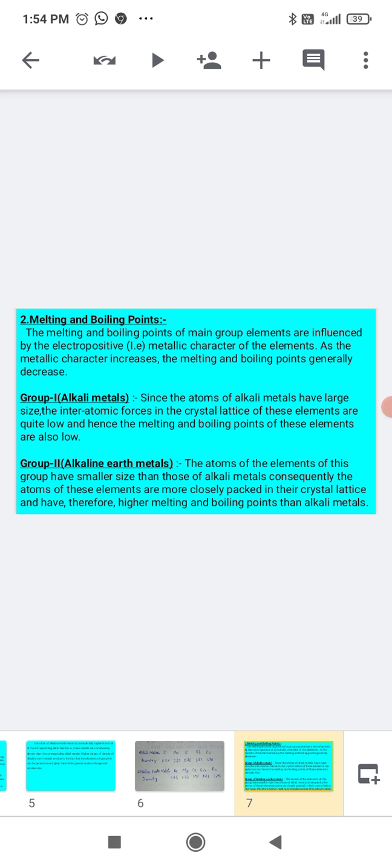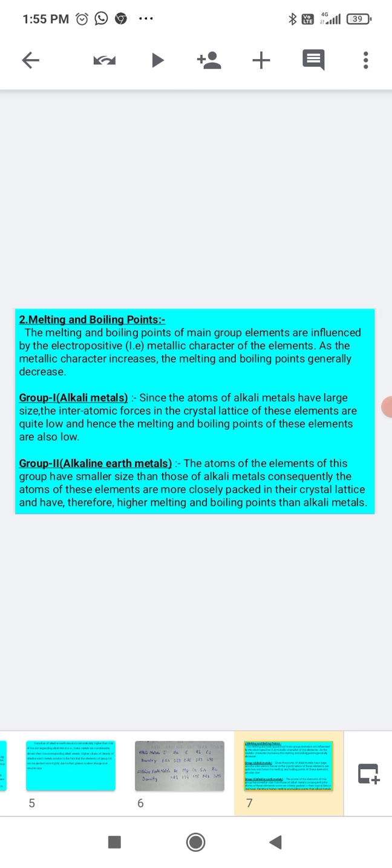By looking at density and melting point, we observe one common character: close packing in the crystal lattice is a very important property in studying density and melting and boiling points. Here you can see the melting and boiling points of alkali and alkaline earth metals. As you move down the group, for alkali metals, the melting and boiling points both decrease. Lithium has 181, then sodium 97.8, and so on for potassium.